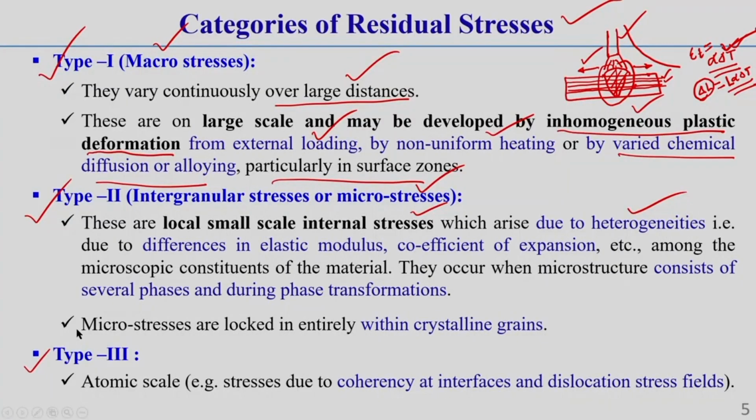Another category of stress is called type 3 stress, which is atomic scale stress. This stress arises generally due to coherency at interface and dislocation stress field. What is this coherency at interface? I will tell you a little bit. A coherent interface is an interface across which the lattice planes are continuous.